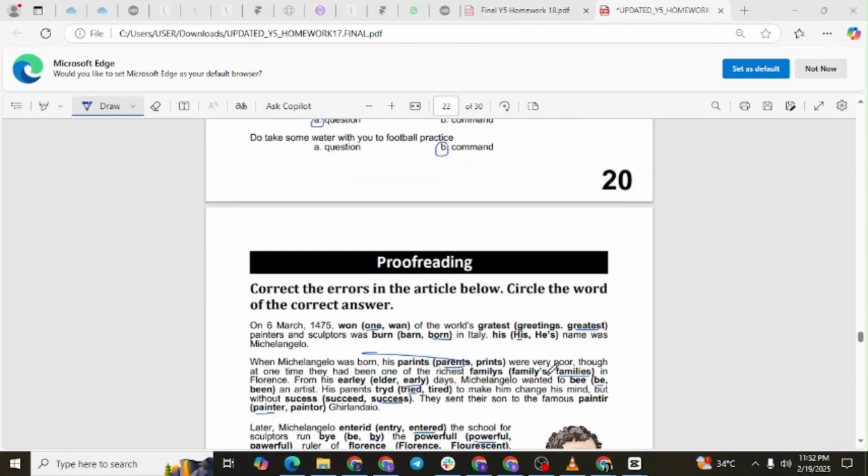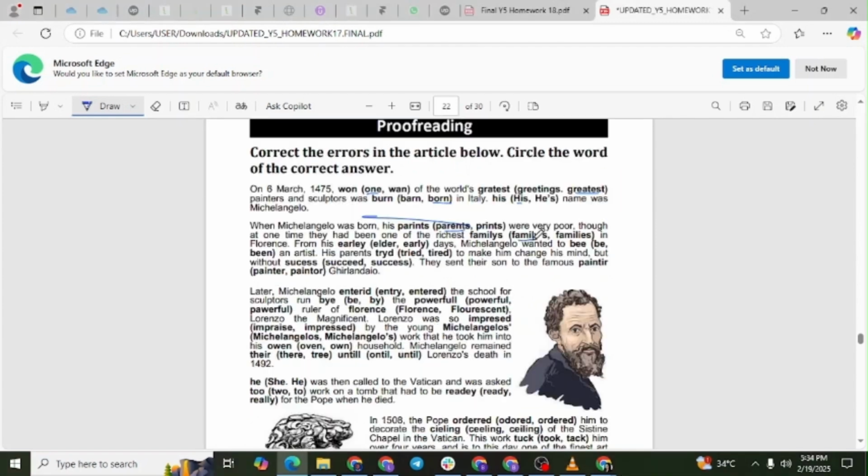"Families," not "families." Plural noun needed, one of the richest families. "Early," not "elder," means at a young age. "Be," not "been." Infinitive form after wanted to. "Tried," not "tried" or "tired." Correct simple past of try. "Success," not "succeed." Noun form following without.